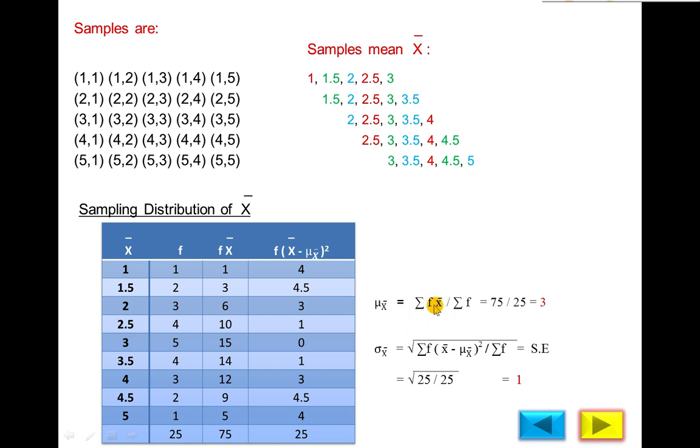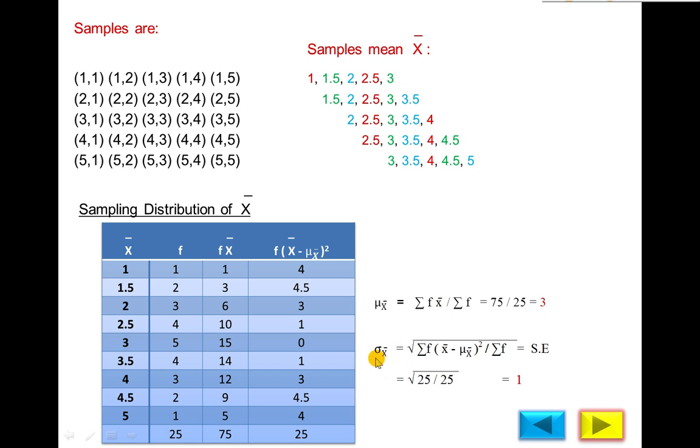So in the numerator we require the product of the frequency and x bar. So we will multiply frequency by x bar: 1 by 1, 2 into 1.5, 3 into 2, 4 into 2.5. You will obtain these values, and the sum of all values will be 75. You have done this in frequency distribution. Numerator is 75, denominator is the total number of observations, 25, so the mean is 3.